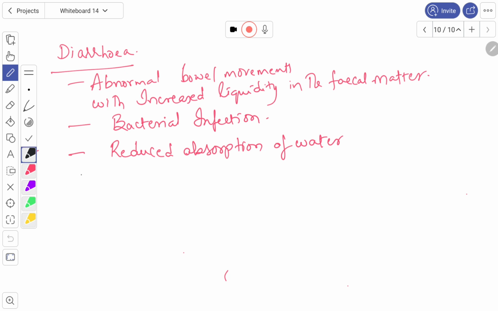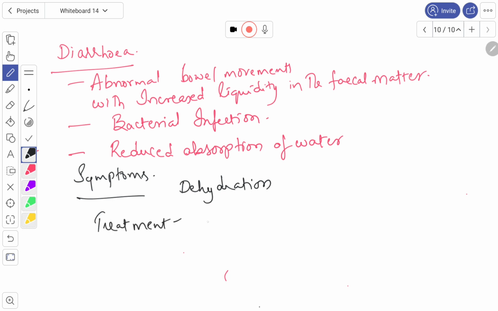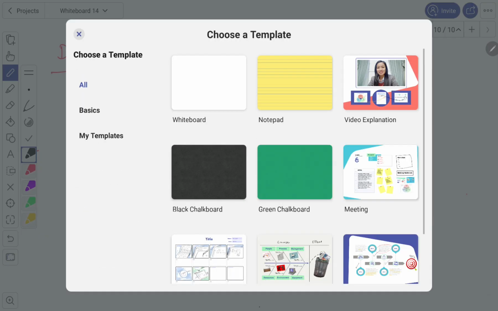Then what are the symptoms of diarrhea? Symptoms include dehydration, because most of the water is lost. Treatment: ORS. The person should be supplied with ORS.